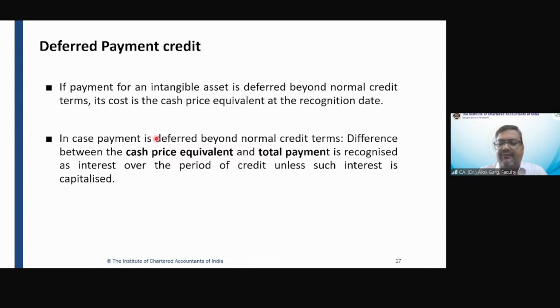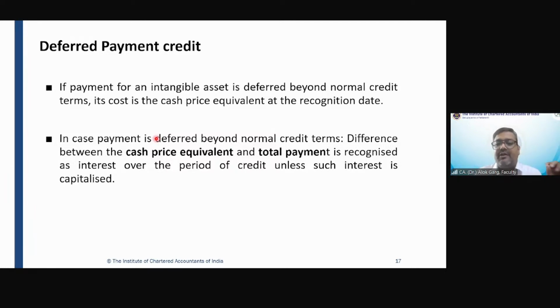So I'm paying for Tally software and I'm paying for interest because I'm using the credit facility for a period of 6 months, right? And that is why I'm paying an interest. So friends, this is the same slide. This is the same part which we have discussed in Ind AS 16.